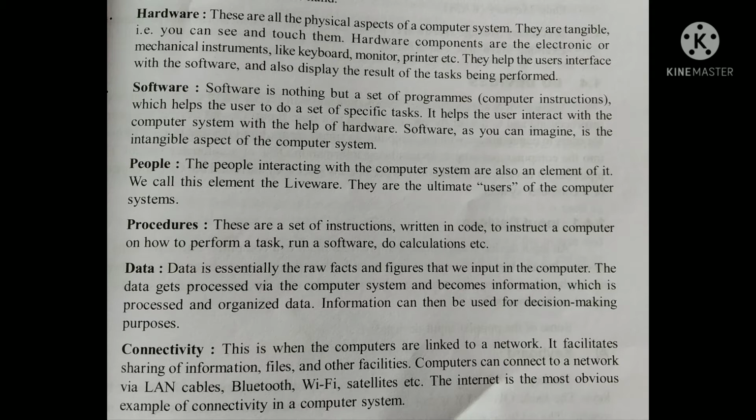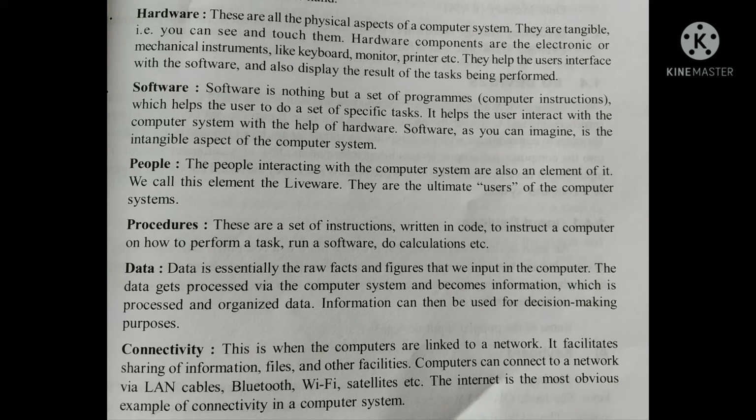Elements of a computer system. There are six main elements that make up a computer system. They interact with each other and perform the tasks at hand. Let us go through them one by one. The first ones are hardware, software, people, procedures, data, and connectivity.